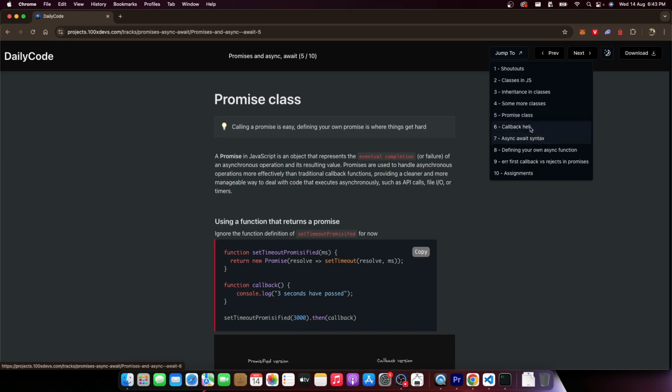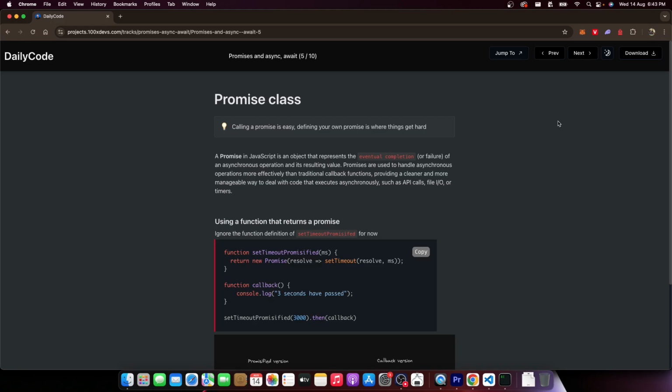We'll understand why promises might be slightly better, even though I don't think callback hell is the best reason to justify it. But we'll understand what is callback hell, how do promises fix them, what is promise chaining, async await syntax, defining your own async function, and something called rejects and promises, which again, feel free to ignore if you don't understand how to create your own promise. It'll be very difficult for you to understand rejects and promises as well.